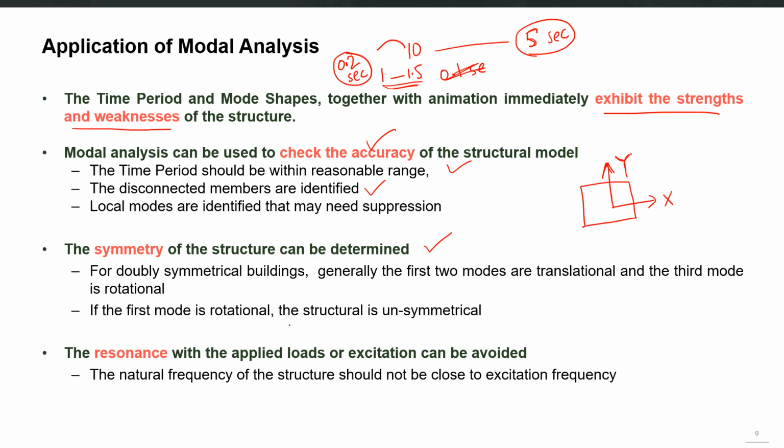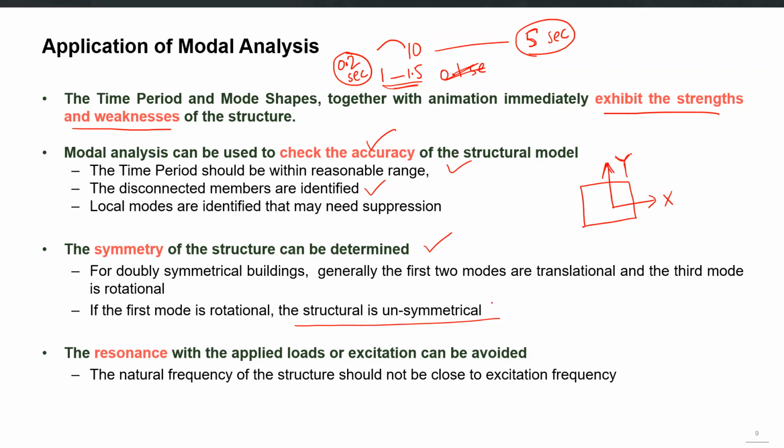If the first mode is torsional, the structure is unsymmetrical, because these mode shapes are in a sense the weakest configuration of your structure. If the structure is allowed to vibrate freely, it will want to vibrate in these mode shapes. So if its first priority or first mode is torsional motion, then it is not a desirable seismic behavior or desirable behavior under any lateral load.